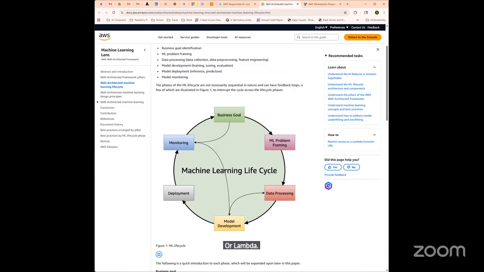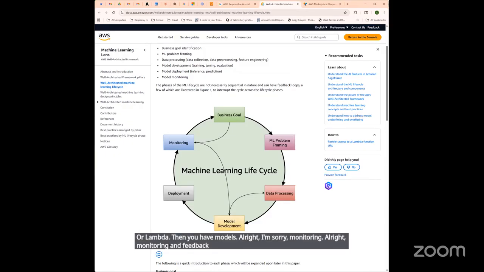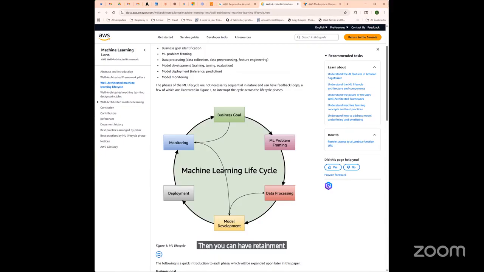Then you have monitoring. Monitoring and feedback can use SageMaker Model Monitor, A2I, and CloudWatch to set up drift detection and alerts. Then you can have retraining, and you can improve using this new data from inference or logs to automate a SageMaker pipeline and scheduler.